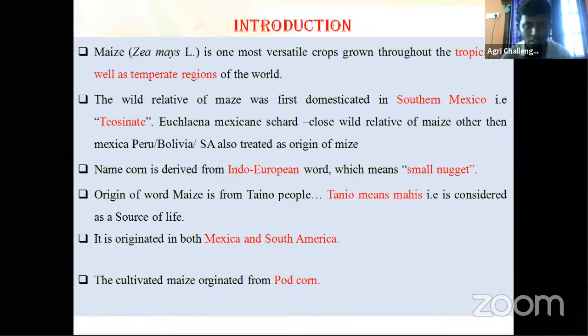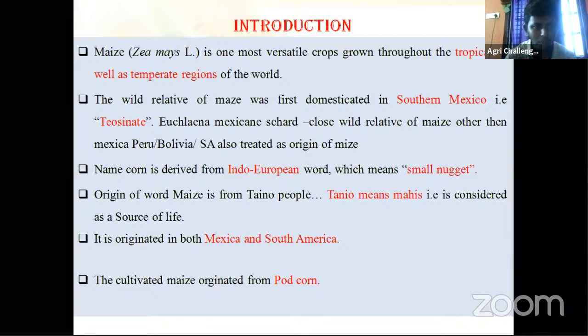Next, the origin is clear. Generally, the wild relative and germplasm are mostly concentrated in the southern America part: Mexico, Peru, Bolivia. And this teosinte's scientific name is Euchlaena mexicana. Then maize is also called corn.